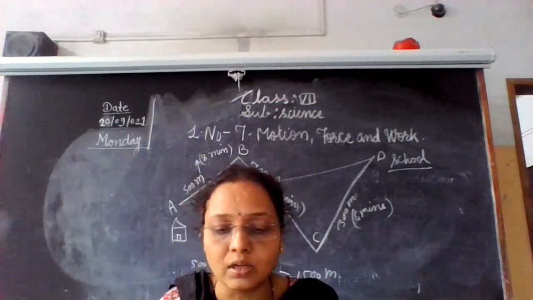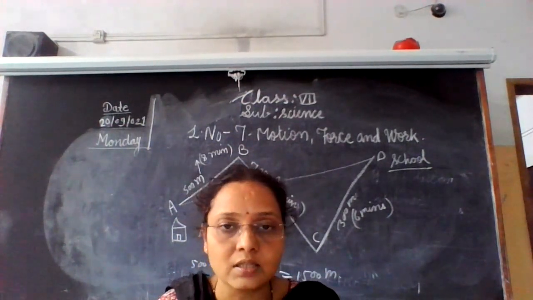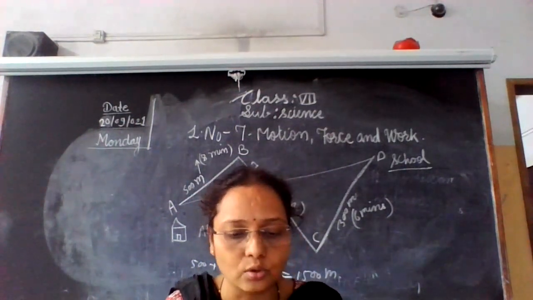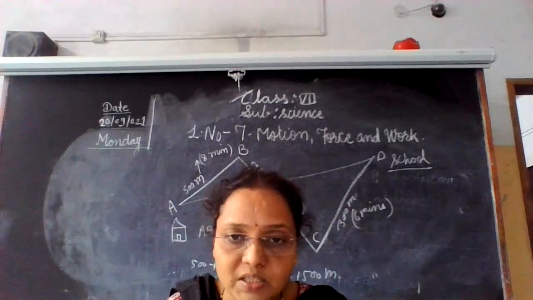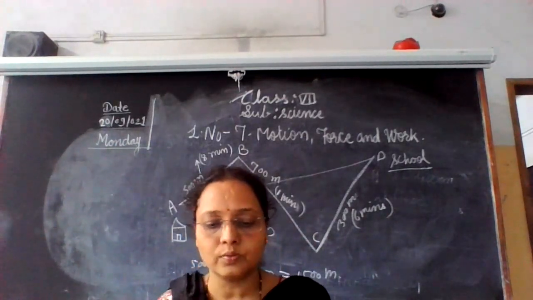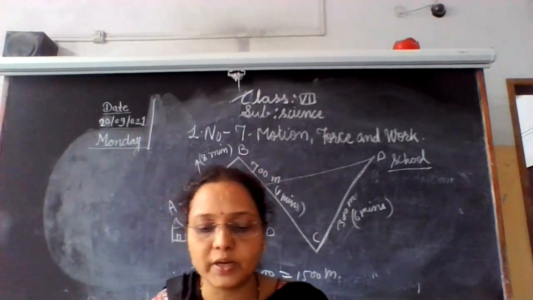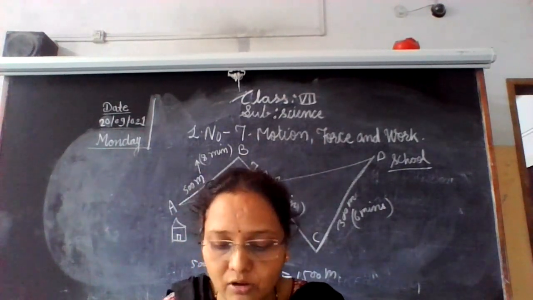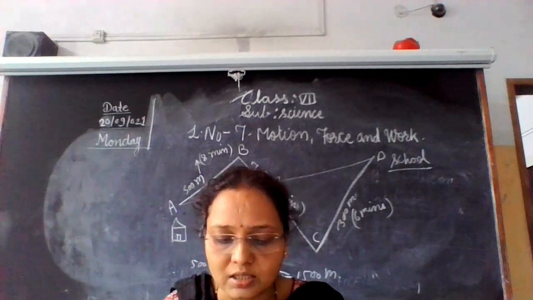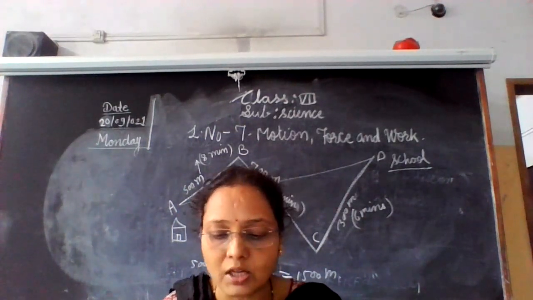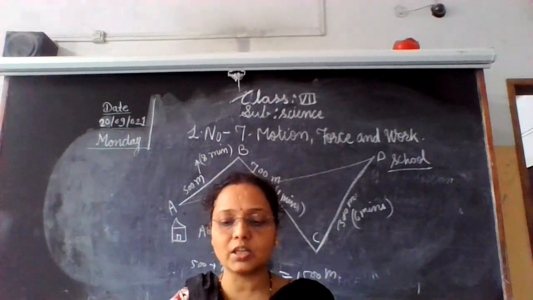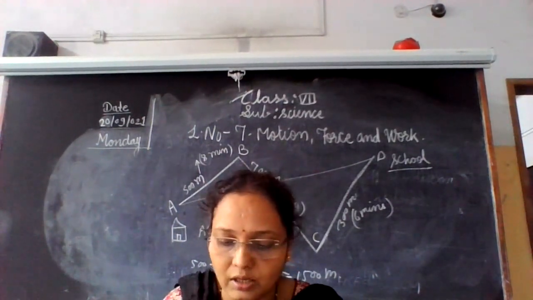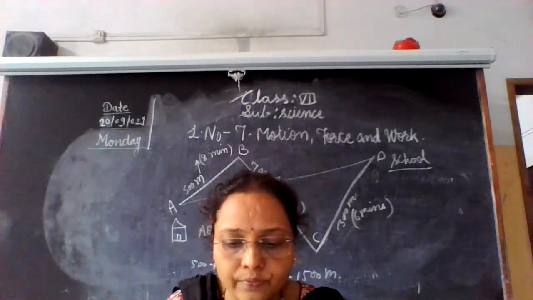So this is the diagram that you have to draw in your copy to show the distance and displacement. So velocity is equal to displacement upon time taken. Now average velocity and instantaneous velocity, that we learn in our next video.